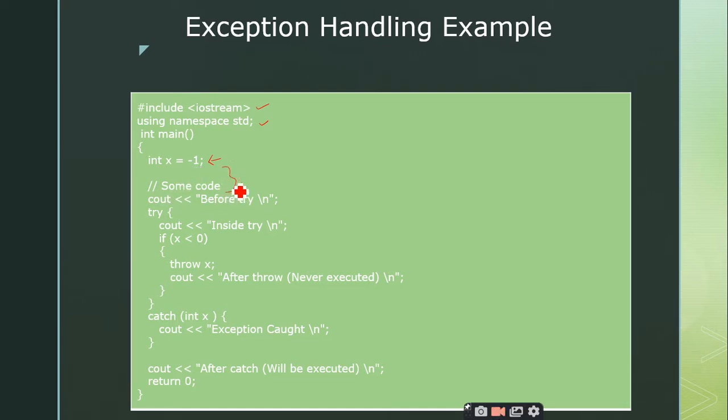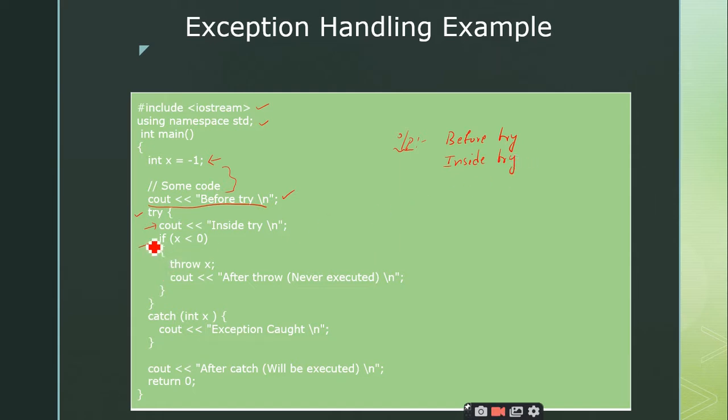So you write some code here, I am not bothered about it. So before try, this will be executed. Let me take the output also, right? The output will be, first it will execute before try. So after executing, it is going to execute the try block. So within the try block, what I have written, the first statement is cout inside try. Therefore assume that the output also consists of this inside try.